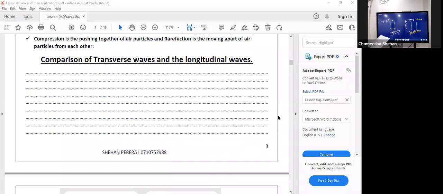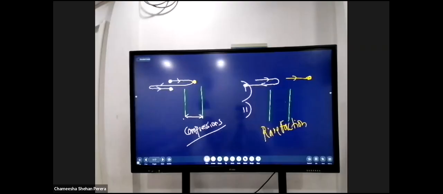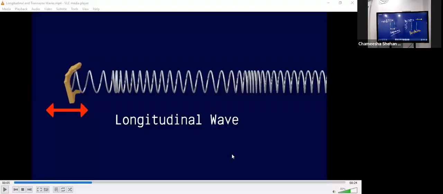Then you can write for the transverse wave: particles move perpendicular to the direction of the energy propagation. Particles move perpendicular to the direction of the energy propagation, right?